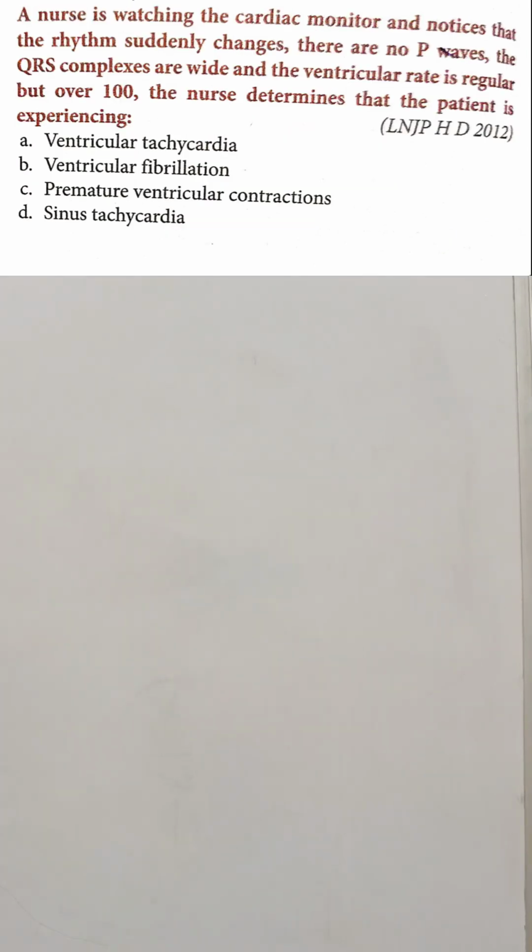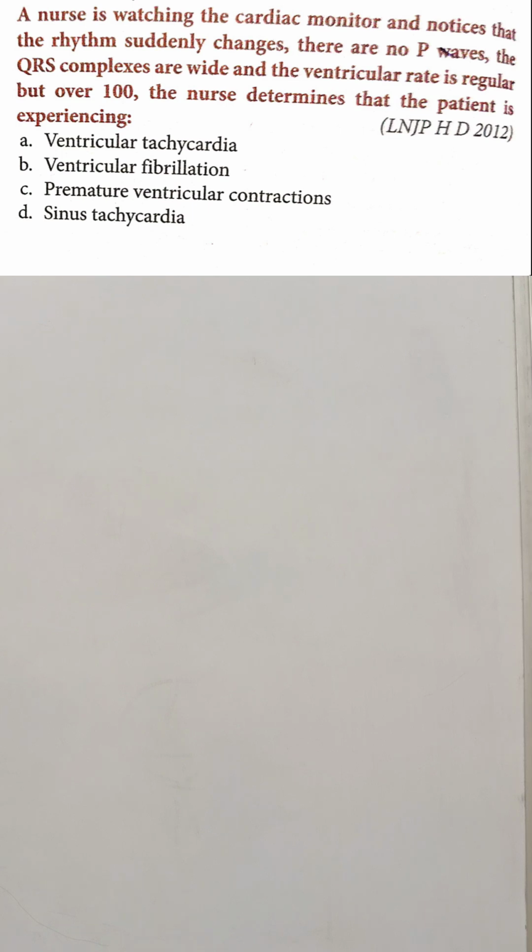Okay. Now our next question is, a nurse is watching the cardiac monitor and notices the rhythm suddenly changes. There are no P waves, the QRS complexes are wide and the ventricular rate is regular but over 100. The nurse determines that the patient is experiencing: here two things are very important. The first is no P waves, QRS complexes are wide, and heart rate is more than 100. The options are ventricular tachycardia, ventricular fibrillation, premature ventricular contractions, sinus tachycardia.